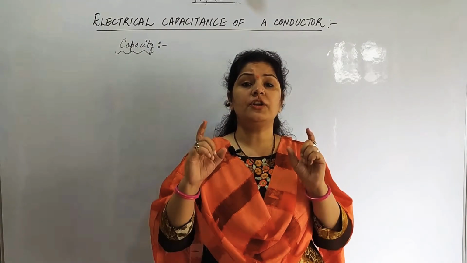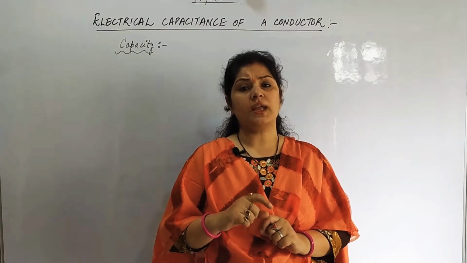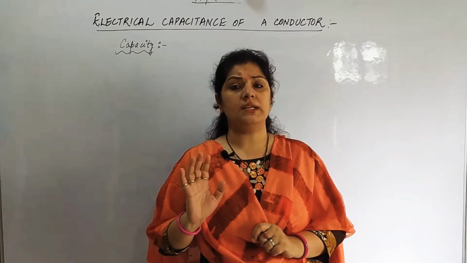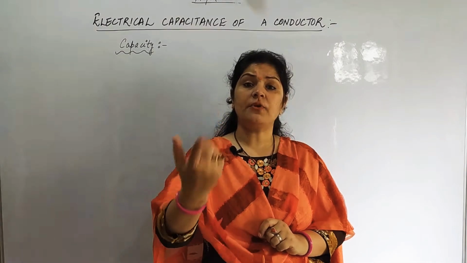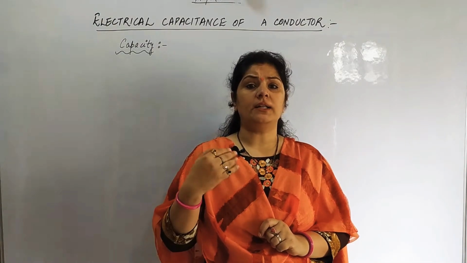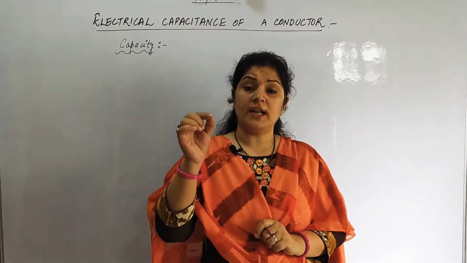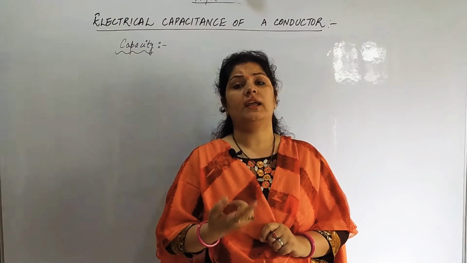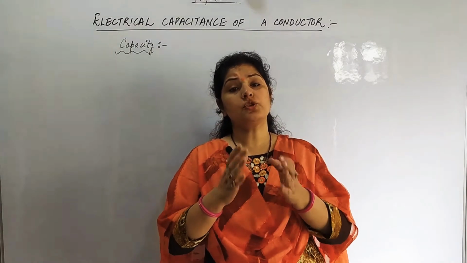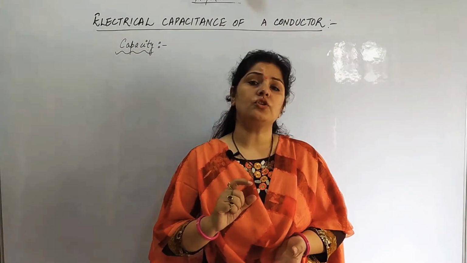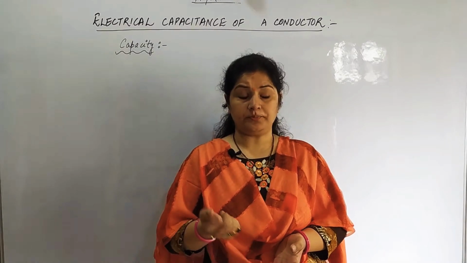For example, when you are clicking a picture, for the flash of the camera you need 25 ampere current in 1 millisecond. That 25 ampere current cannot be provided by the battery of the camera. You can only get it by using some storage of charge inside the parts of the camera, and that storage of charge is the capacitor here, right?